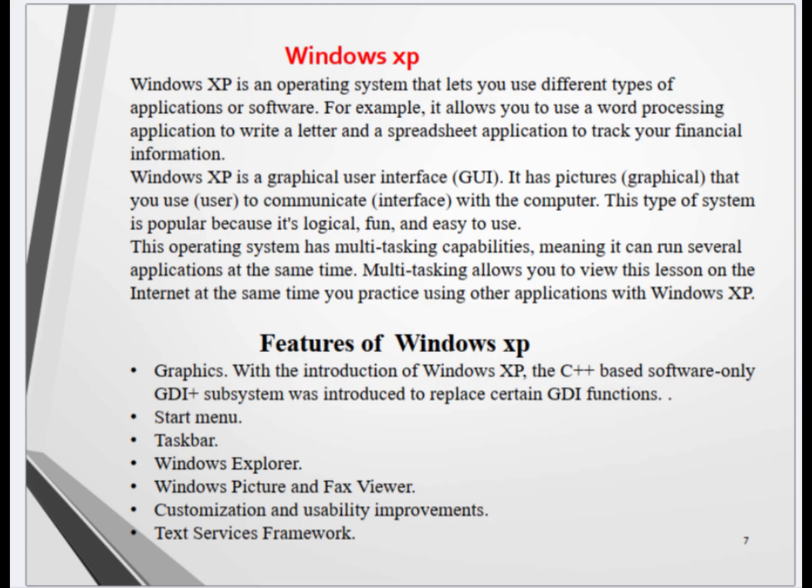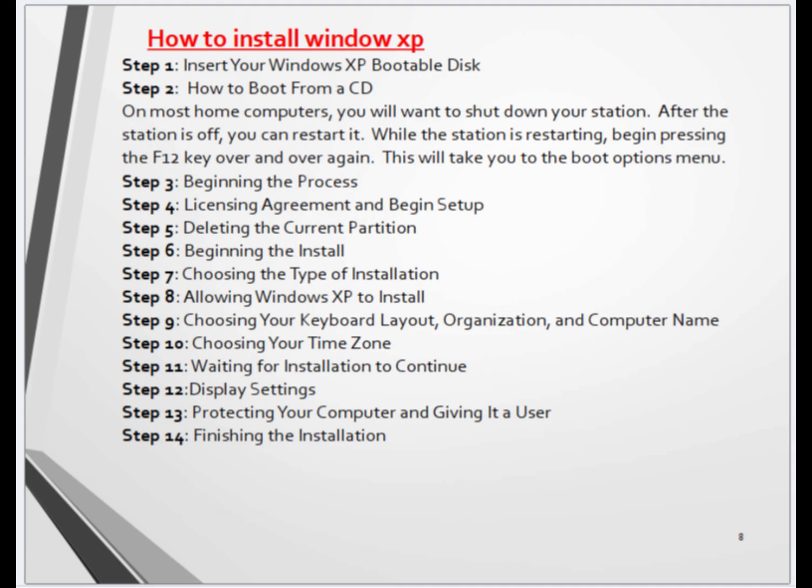Graphics: with the introduction of Windows XP, the C++-based software-only GDI Plus subsystem was introduced to replace certain GDI functions. Start menu. Taskbar. Windows Explorer. Windows Picture and Fax Viewer. Customization and usability improvements. Text Services Framework. How to install Windows XP. Step 1. Insert your Windows XP bootable disk.